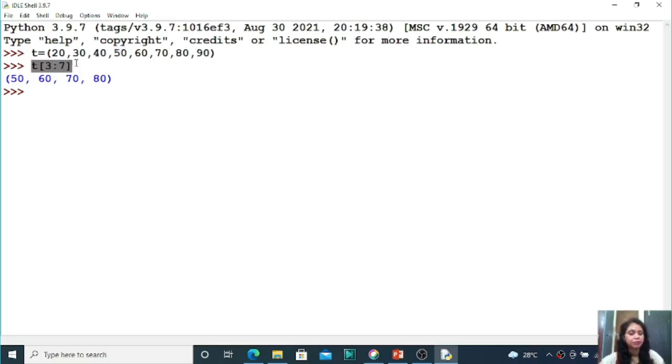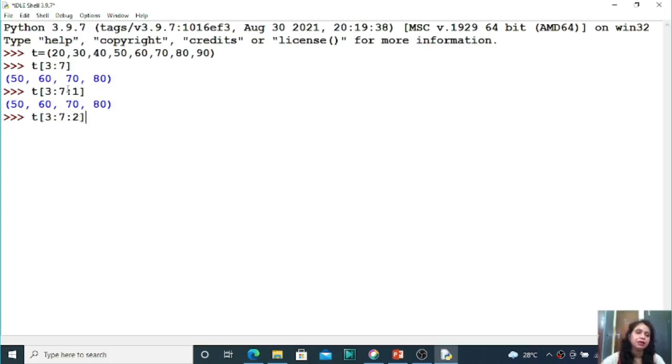But students, if I use the step value 1 only, the same answer you will get, because if you are giving the step value as 1 and if you are not giving the step value, then the answer will be the same. So by default step value is 1. Right students? Now if you are changing the step value to 2, then you see what is the difference.